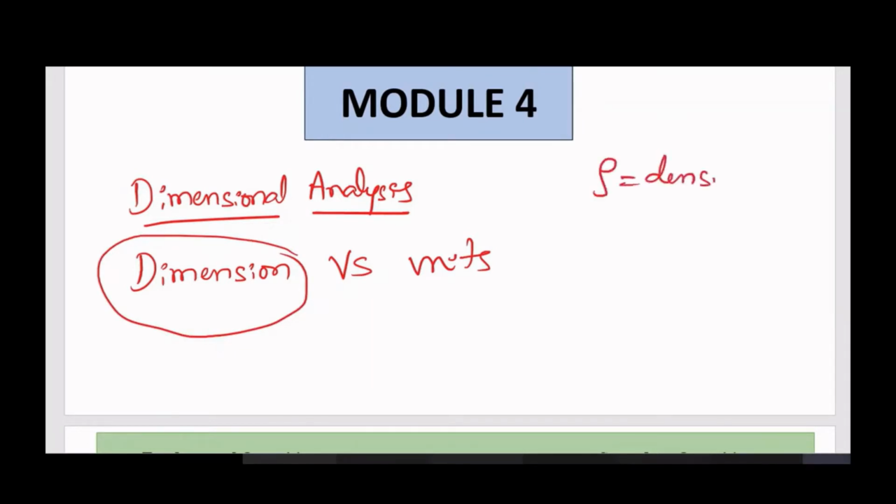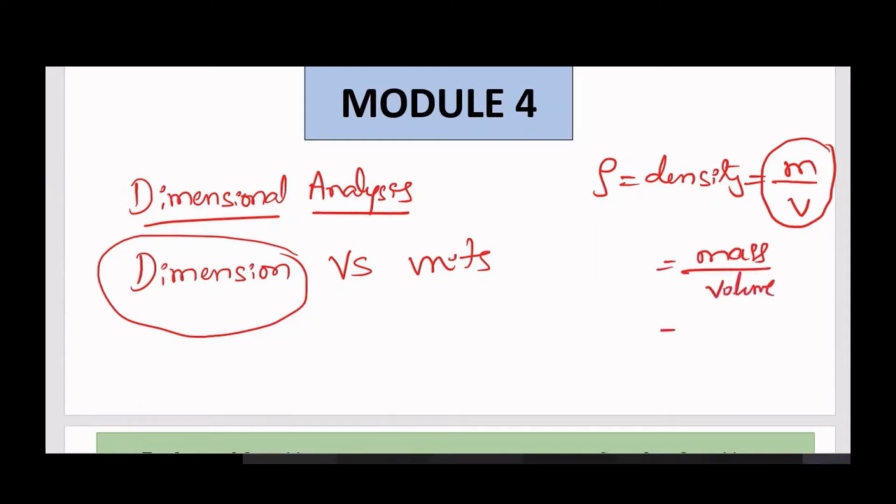for example, the density formula I have taken. Density is equal to mass by volume. So if you write in terms of fundamental quantities or in terms of dimensional units, for example, mass, m, volume, what is the unit of mass? Kg. What is the unit of volume? Meter cube. So kg per meter cube is the unit of this function, that is density.